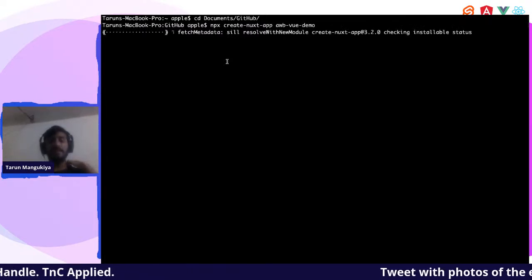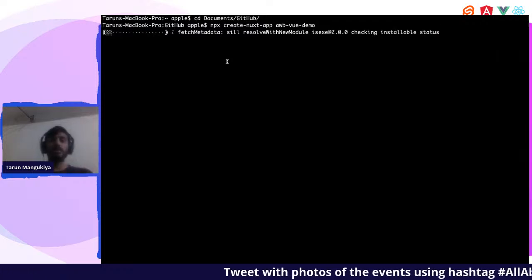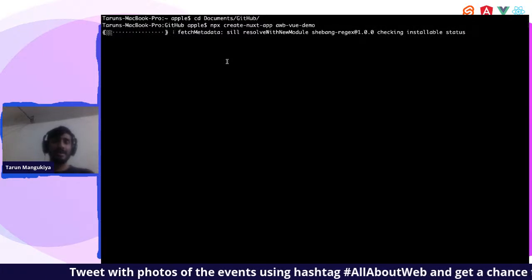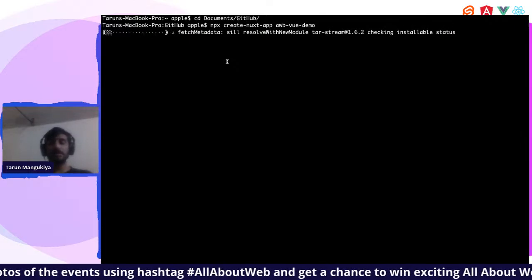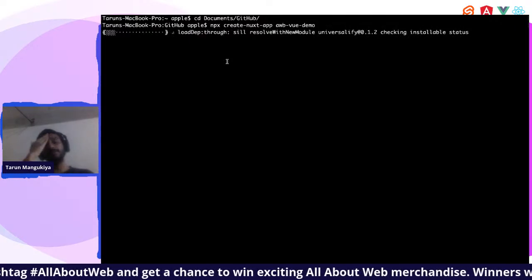When we create this app, it will ask us for some inputs, like what you want to include in the initial application.